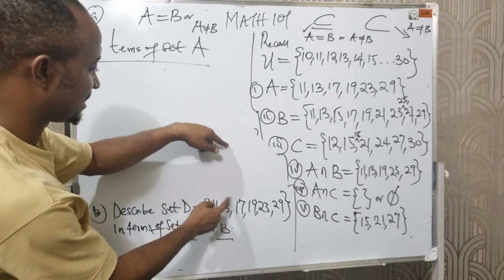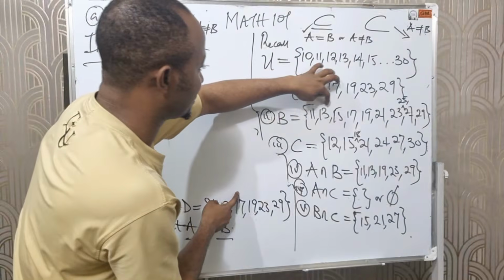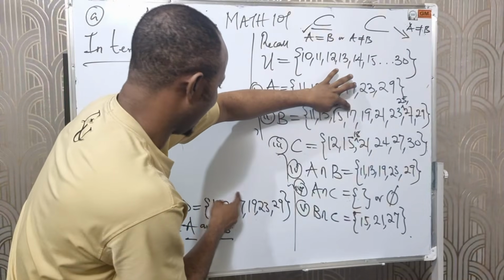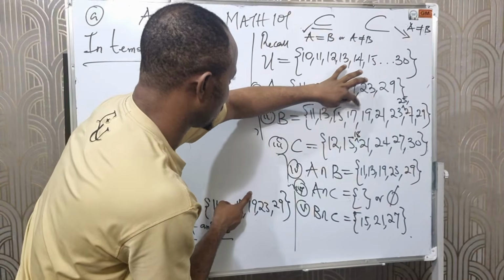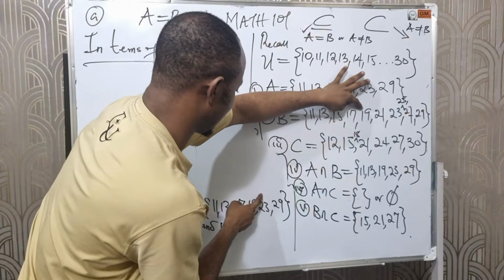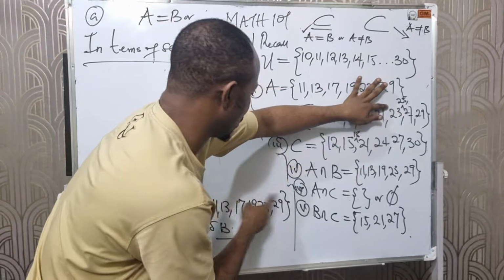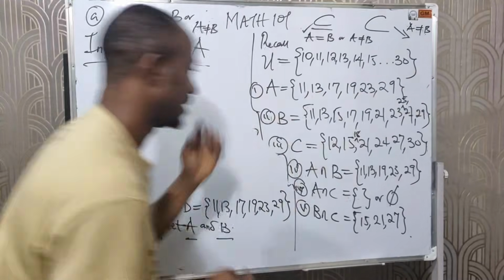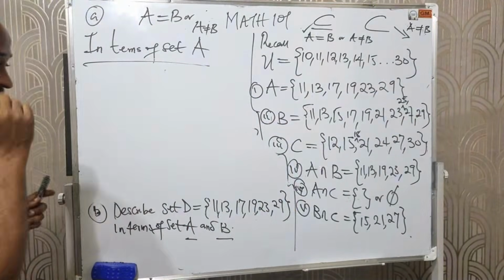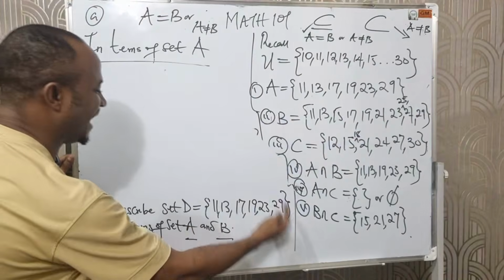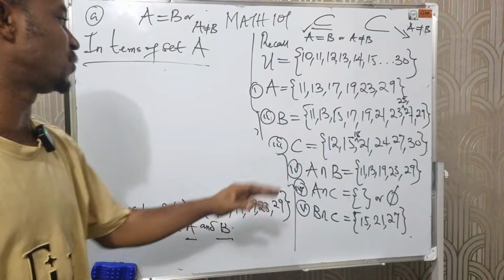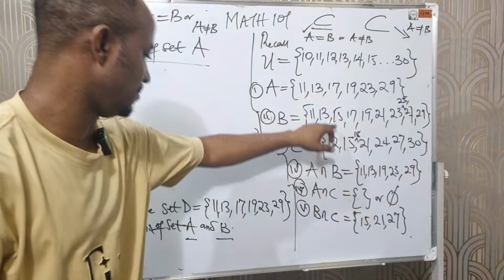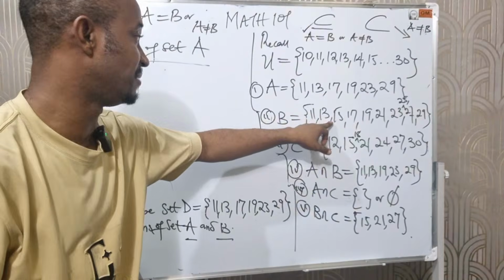We have 11, 13, 17, right? We have 19. We have 23. We also have a 29. In this case, what you notice is that every element in D is found in B.